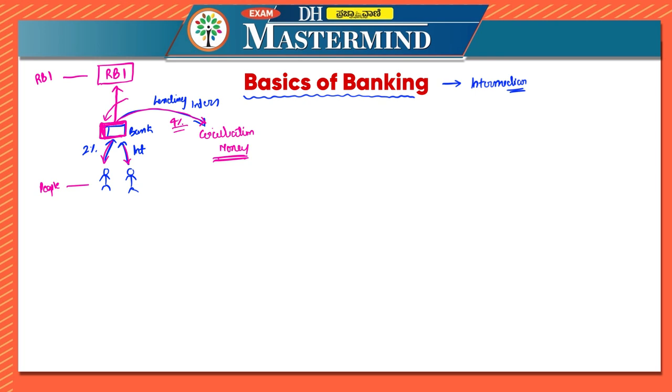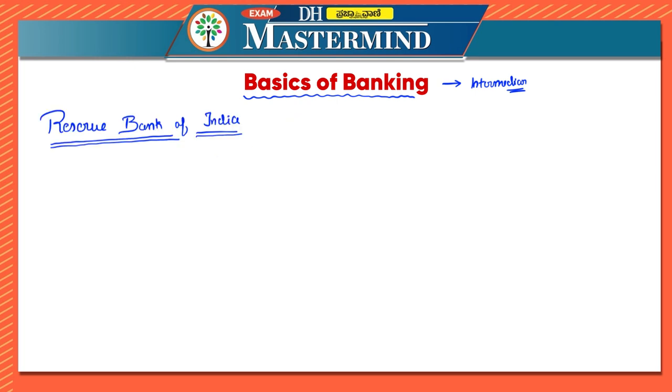Now we have seen that there are three constituents over here. One is RBI, the other one is banks, and the other one is public. Now what is RBI? Every country has a central monetary authority, which is called the banker of all the banks. In case of India, the central monetary authority is RBI.